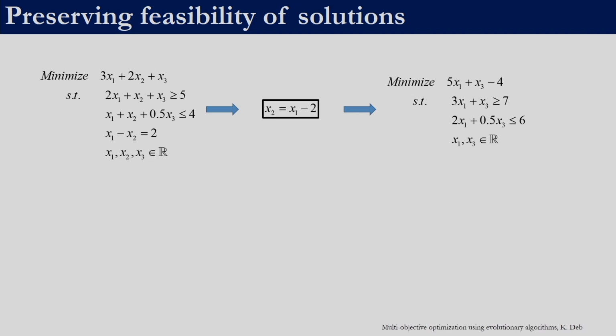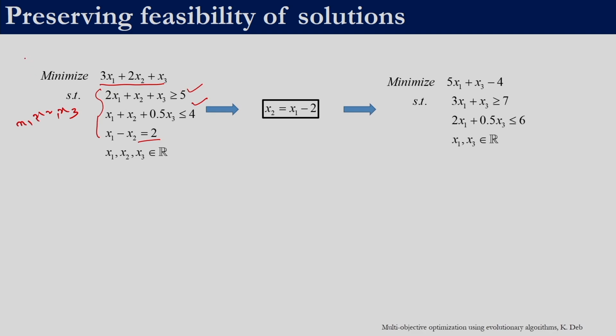Sometimes we can reduce the number of constraints that we have. So, for example, consider this problem. This is a 3 variable problem. We are supposed to find out the values of x1, x2, x3, right, such that this function 3x1 plus 2x2 plus x3 has the minimum possible value, and we need to satisfy these 3 constraints, right. So, we have 2 inequality constraints and 1 equality constraint. So, the values of x1 and x2 should be such that x1 minus x2 should be equal to 2, and x1 plus x2 plus 0.5 x3 should be less than or equal to 4, and 2x1 plus x2 plus x3 should be greater than or equal to 5.